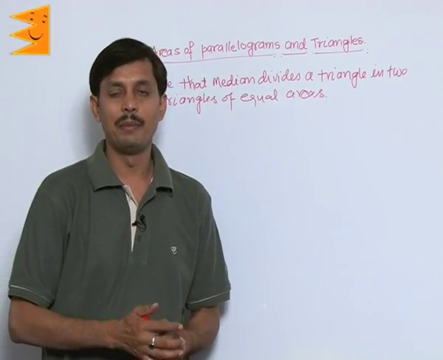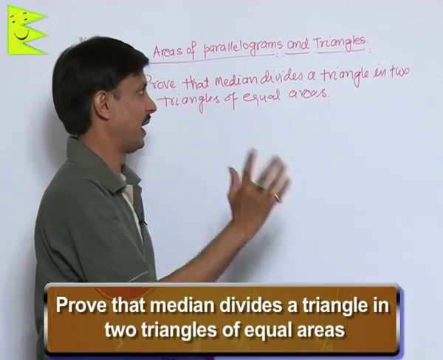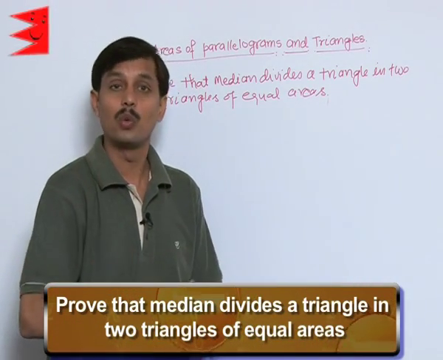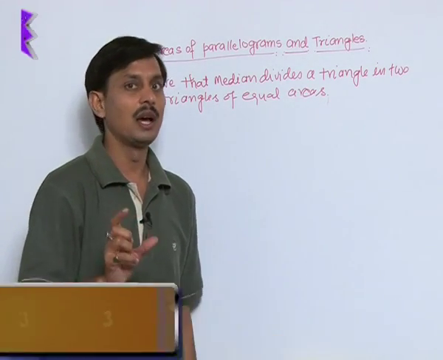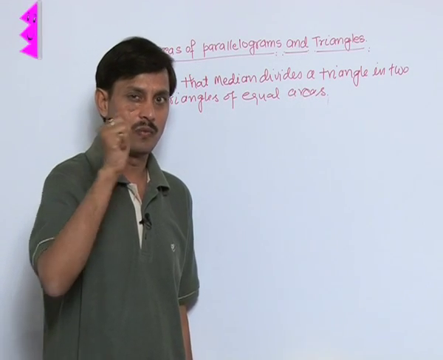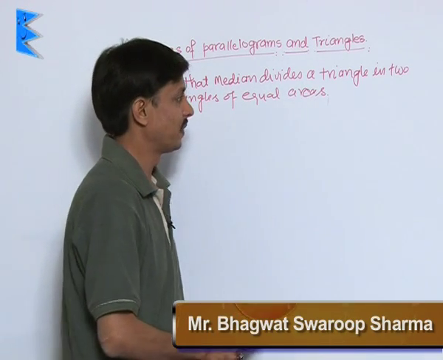One more theorem I am taking here, that proves that a median of a triangle divides it into two triangles of equal areas. You know, a median is that line segment which starts from a vertex and joins the midpoint of the opposite side.